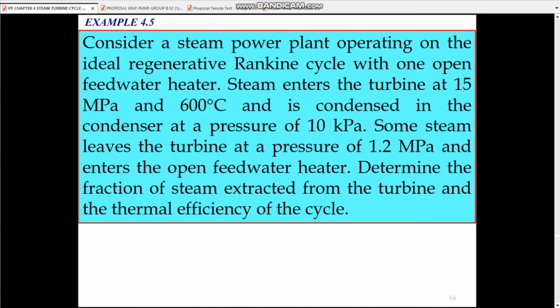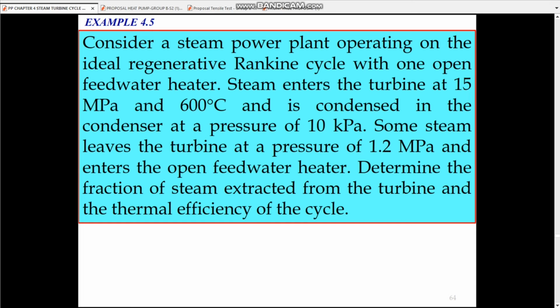Next, we have example 4.4. Consider a steam power plant operating on the ideal regenerative Rankine cycle with one open feedwater heater. Steam enters the turbine at 15 megapascal and 600 Celsius and condenses in the condenser at a pressure of 10 kilopascal.